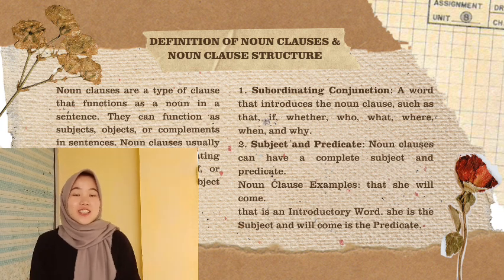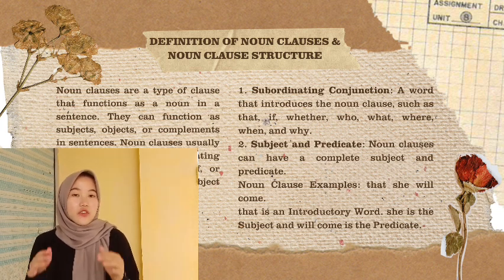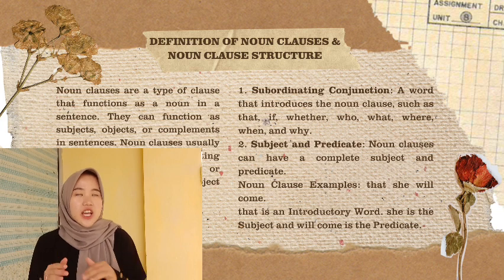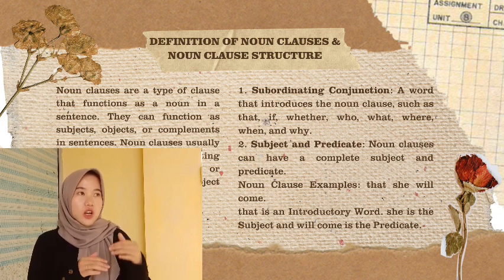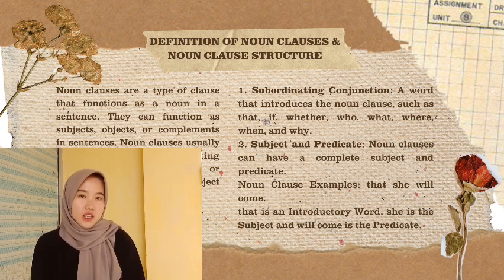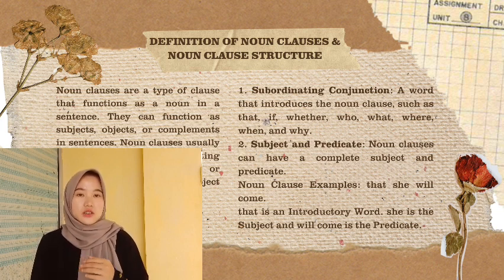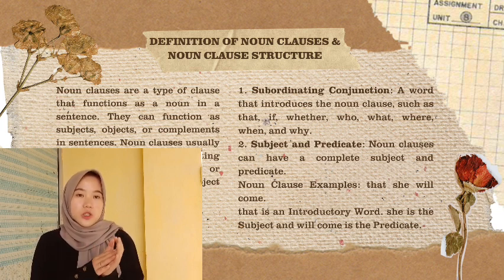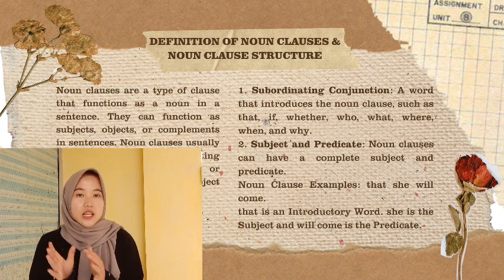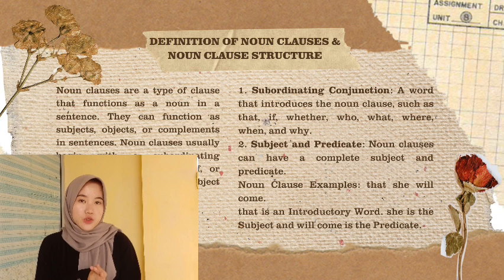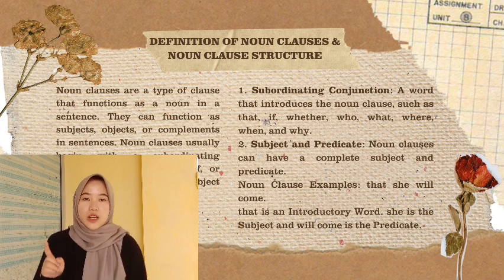The last material is noun clauses. Definition of noun clauses: noun clauses are a type of clause that functions as a noun in a sentence. They can function as subject, object, or complement in a sentence. Noun clauses usually begin with a subordinating conjunction such as that, if, or whether, and can contain a subject and predicate on their own.